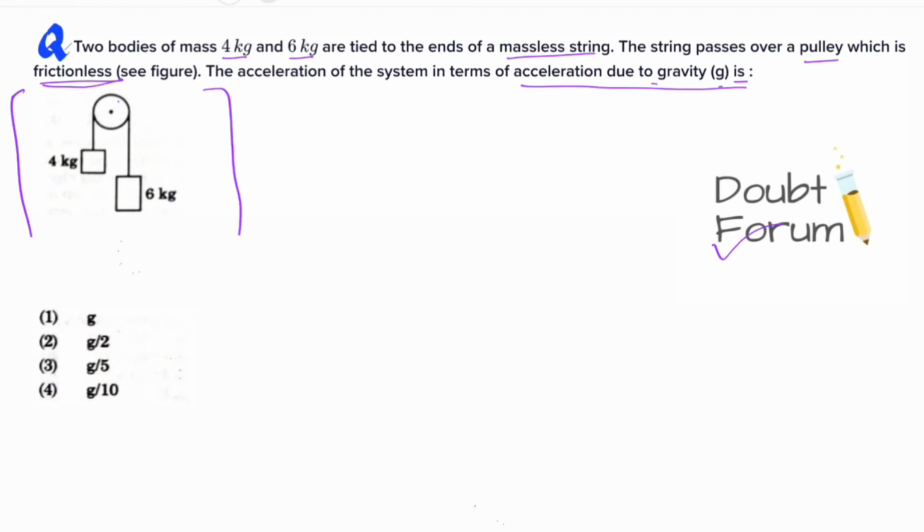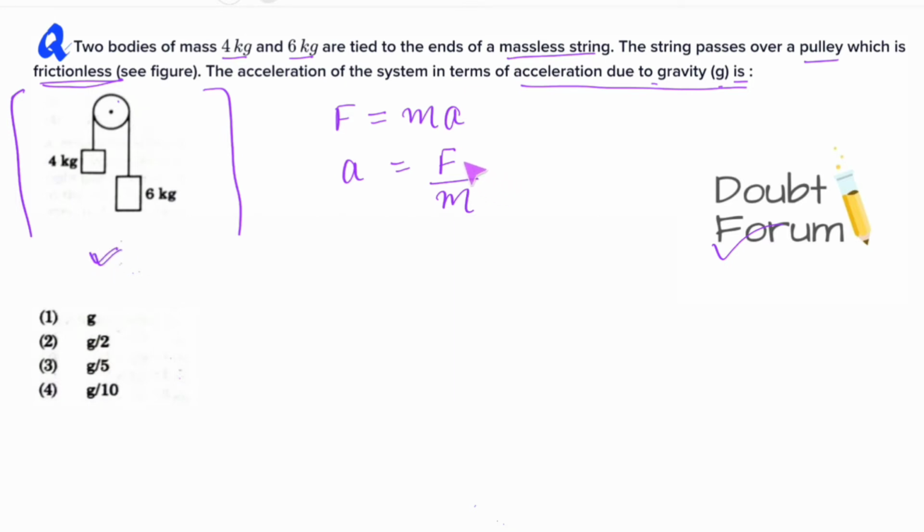So to find out the acceleration, we will try to find out the total acceleration of the system with the help of Newton's second law. And Newton's second law says that force equals mass into acceleration. From this, acceleration a is F upon m. Now by using this formula, we will calculate the acceleration of this whole system.